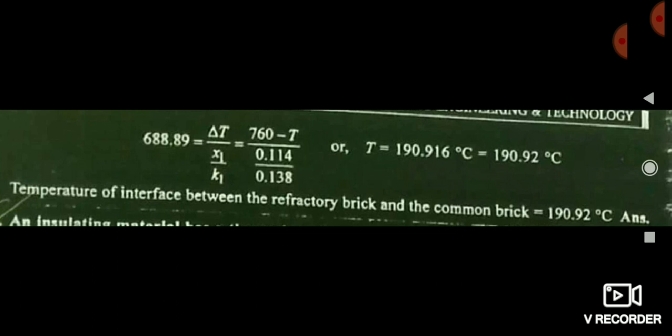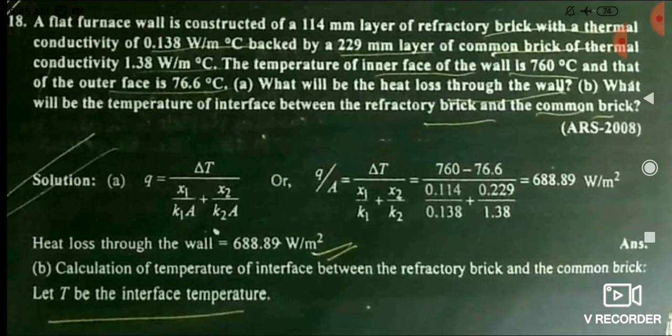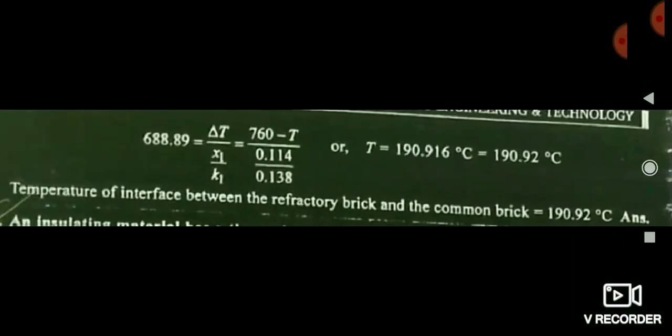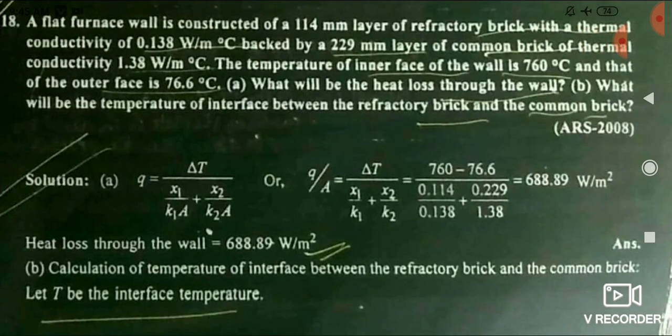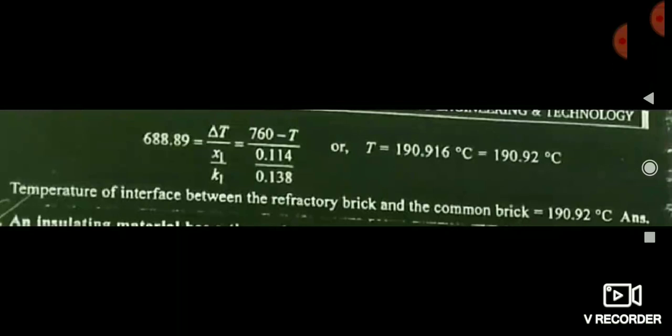If you want to consider the second brick, then also no problem, you have to put the x2 and k2 value. Here I have put 760 minus t divided by x1 by k1, but if you want to consider the second brick, then you have to do t minus 76.6 divided by x2 by k2, then also you can get the same answer, that is 190.916. Friends, notice here that 190.916 is always intermediate between 760 and 76.6. I have told you the concept. Here you can also recheck your answer that my answer is going to be correct because it is lying in the range. And friends, now another question you should see.